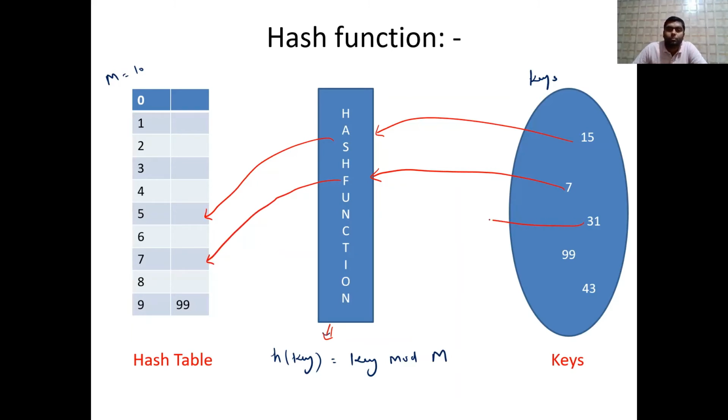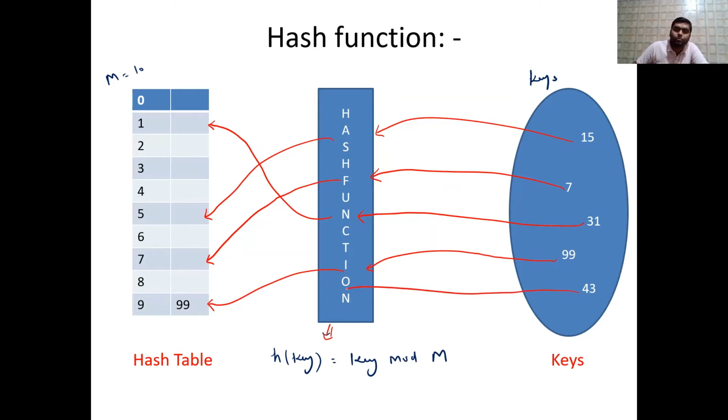31, so if you pass 31, so 31 will map to what, 1, because 31 में 10 को divide करेंगे तो what will be the remainder, 1. And in case of 99, so 99 will map to this particular location. And what about this 43, so you are supposed to pass 43 to this function and this will go to there.